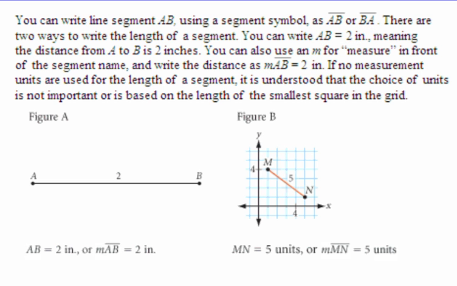Looking at the examples below, on the left in figure A, we have line segment AB, and it is being labeled with a 2 for 2 inches. Looking below that, we can see the 2 different ways to name it. We have AB equals 2 inches, or the measure of segment AB equals 2 inches.